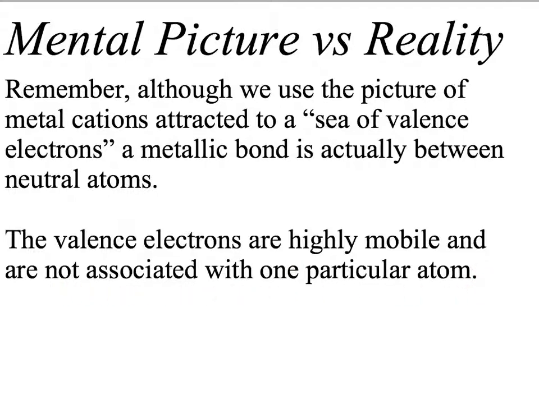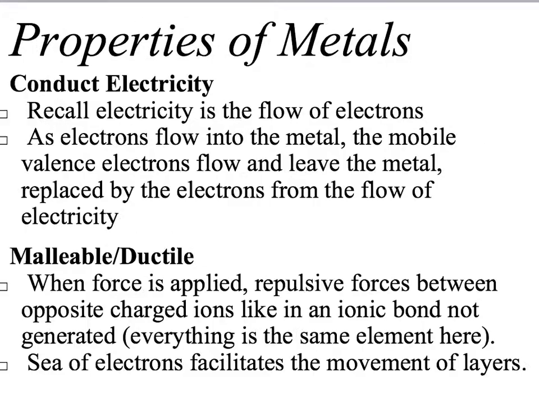So back to my question of earlier, what are my positive and negative of the electrostatic charge attraction? The positive would be our mental picture of the metal cations, and our negative side that they're associated with is the sea of valence electrons.